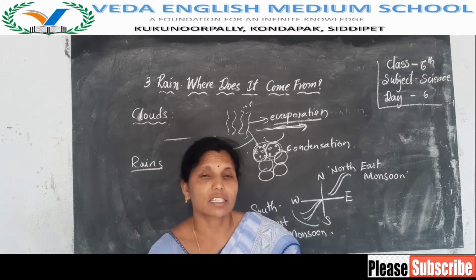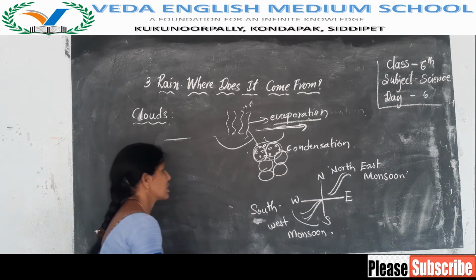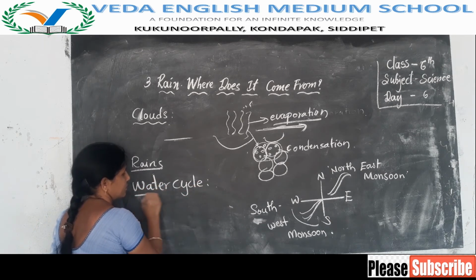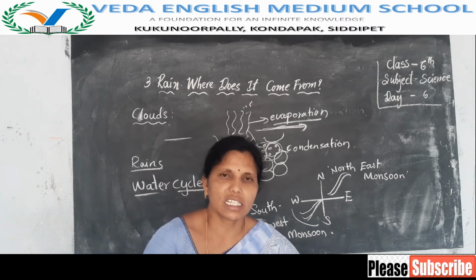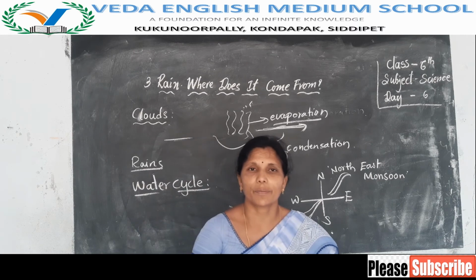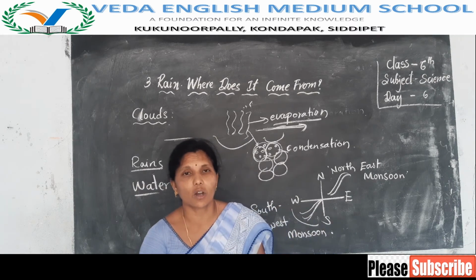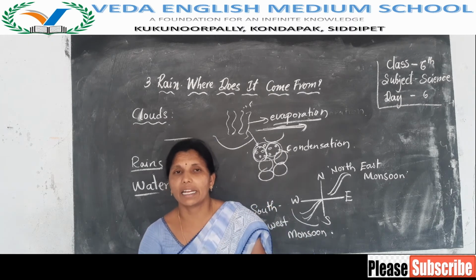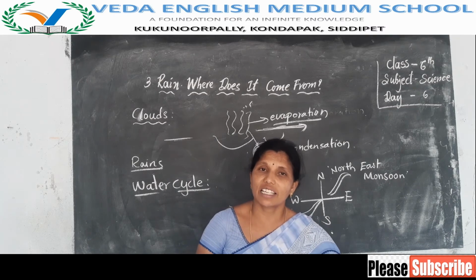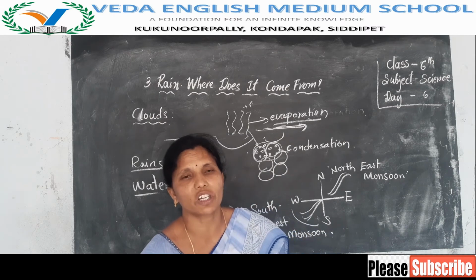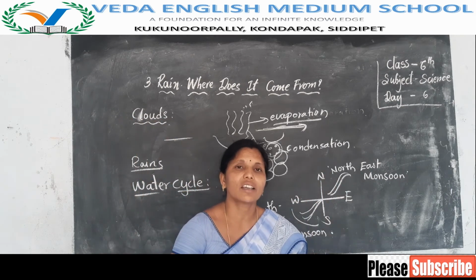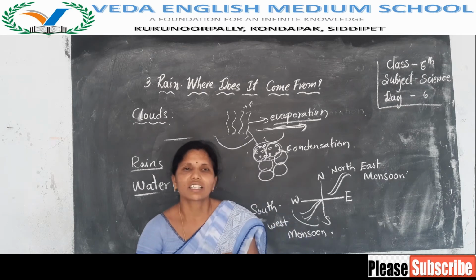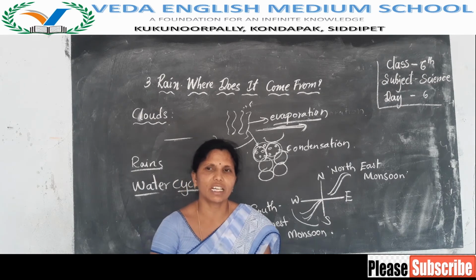Next, what is the water cycle? The water gets heat on the ground and in the water bodies, and that changes into water vapor and rises up and condenses to form water droplets. These water droplets condense and form bigger water droplets. These big water droplets combine to form a cloud. These clouds give us rains.